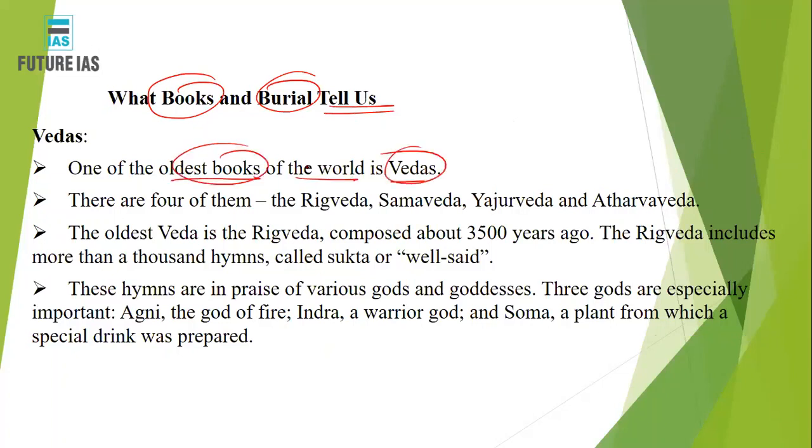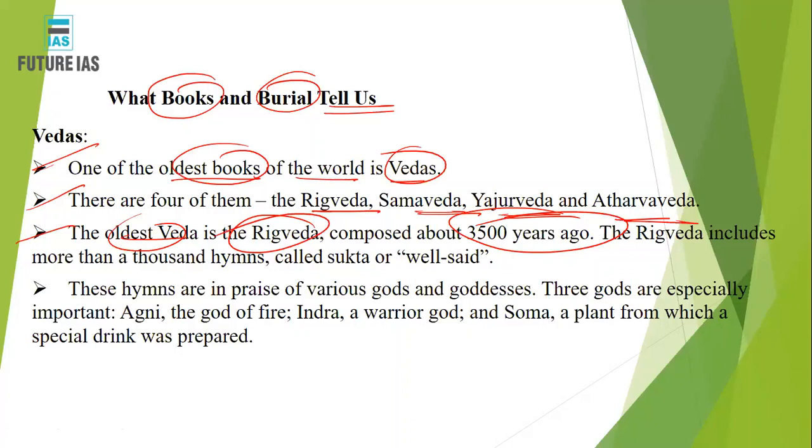is the Veda. Veda, Rig Veda, Yajur Veda, Sam Veda, Atharva Veda. So these are the four Vedas. You see here, the Rig Veda, Sam Veda, Yajur Veda, and Atharva Veda are basically the four Vedas which were there. The oldest Veda among all these four is the Rig Veda. The Rig Veda was composed around 3500 years ago.